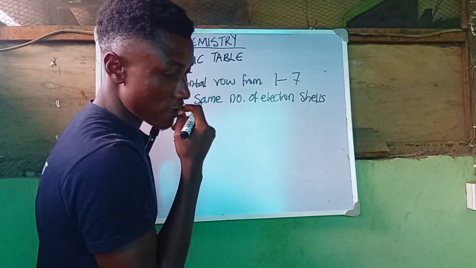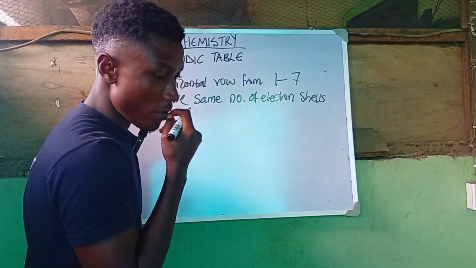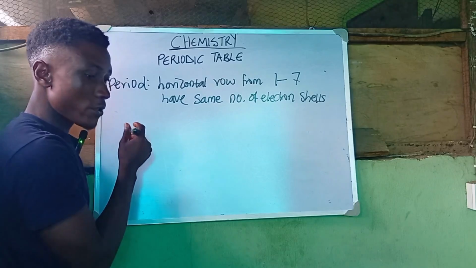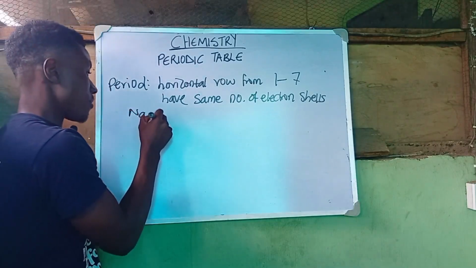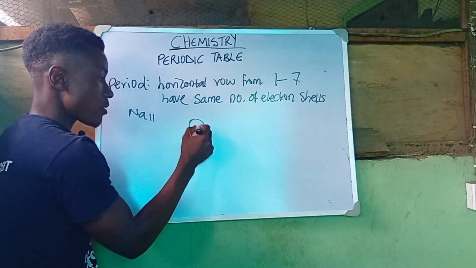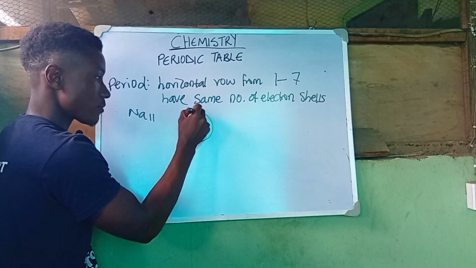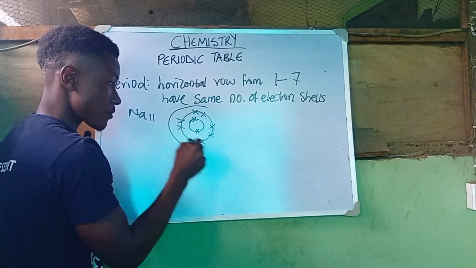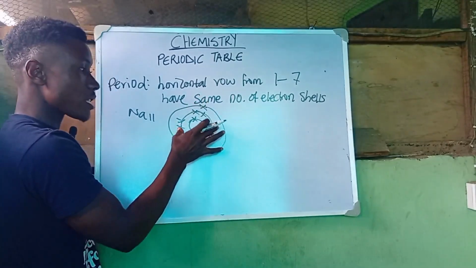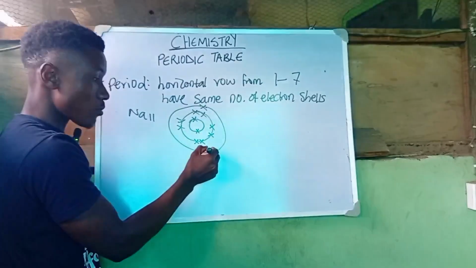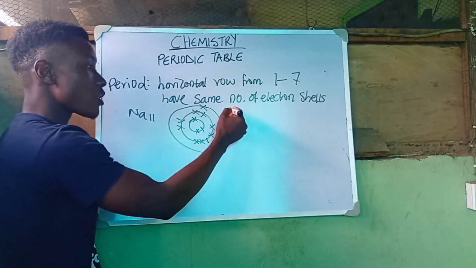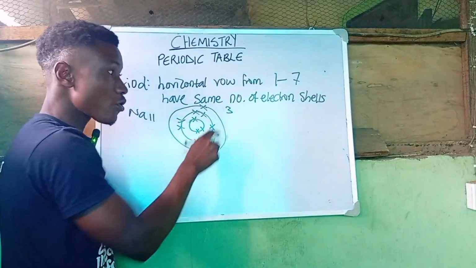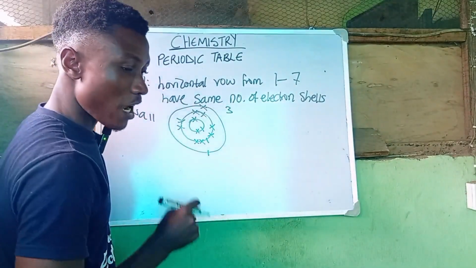Let me see whether I can have an example here. Let's use sodium. Our sodium is sodium 11, right? So let's see how we are going to get this. This is 1, 2, and so on. Now when we say electron shells, this is 1, 2, or 3. So sodium has 3 electron shells. That means sodium belongs to group 1, period 3, right? That is just how it is.